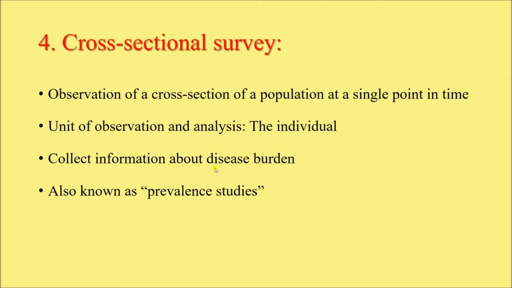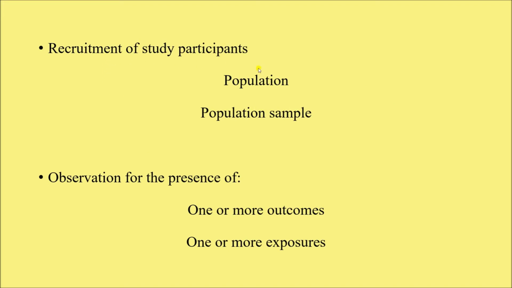We collect information about the disease burden because we look for the prevalence of the disease, and this is also known as prevalence studies, because when we look at a certain point of time, we find out all the existing cases or prevalent cases in that population. Existing cases means either old cases or new cases. So that is why, since prevalent cases are found in cross-sectional surveys, this is known as prevalence studies.